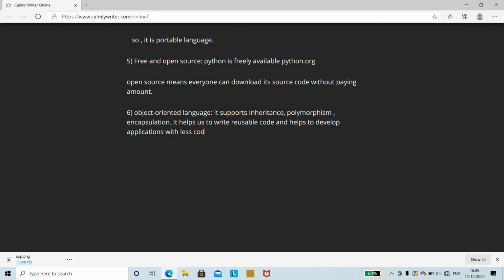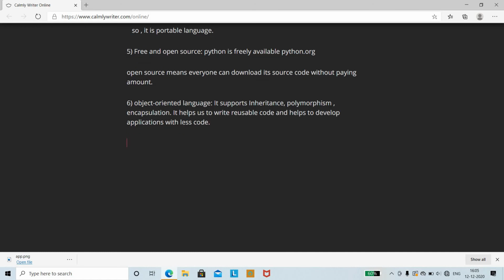We can develop many applications with the Python programming language, and the main thing is that it reduces the code. Everyone looks for a language in which we can write code easily. With the help of Python, the lines of code are reduced.